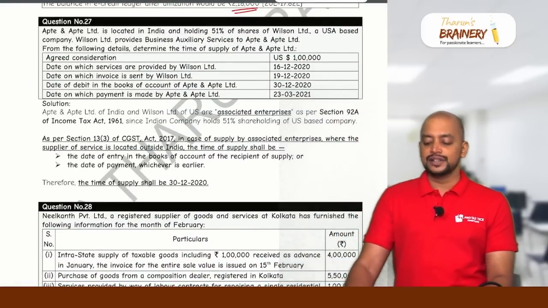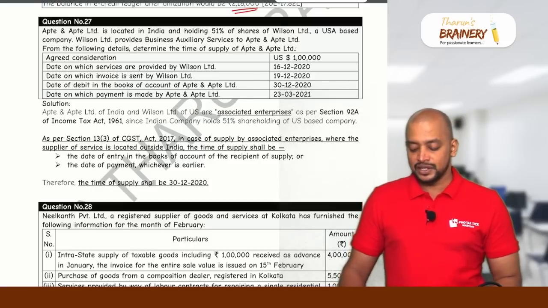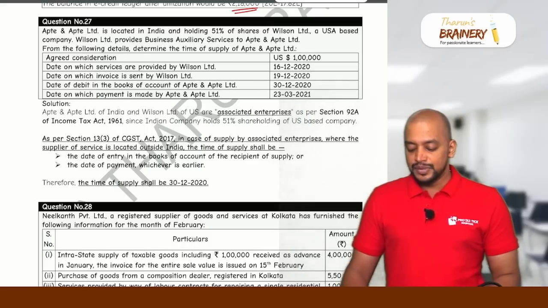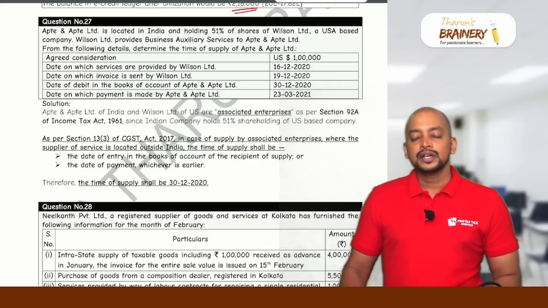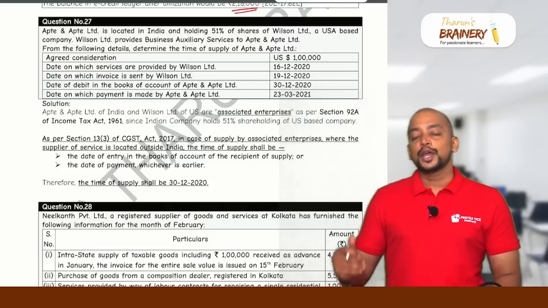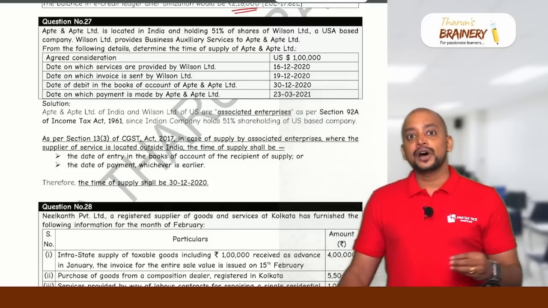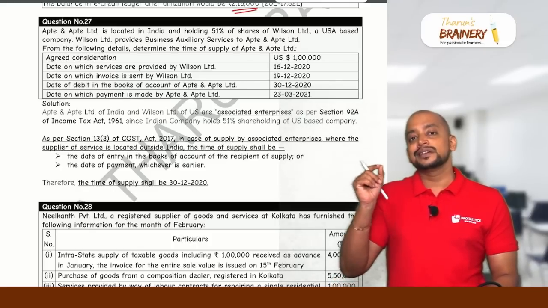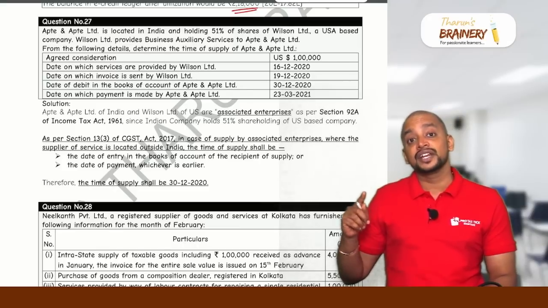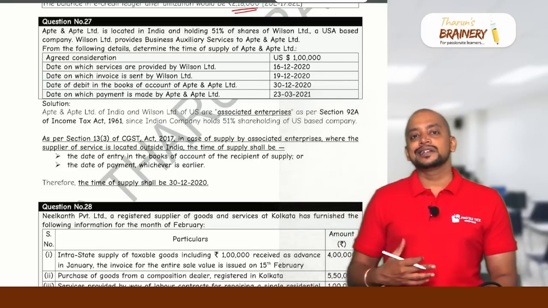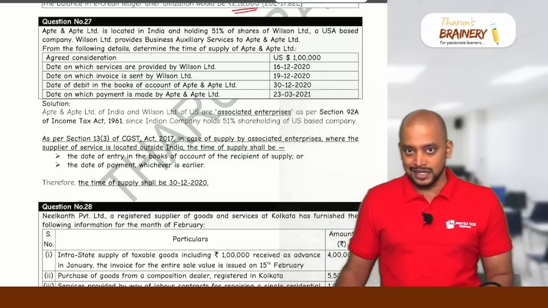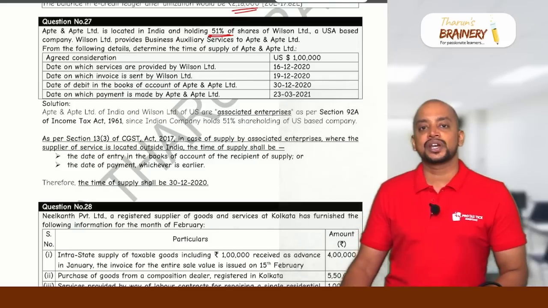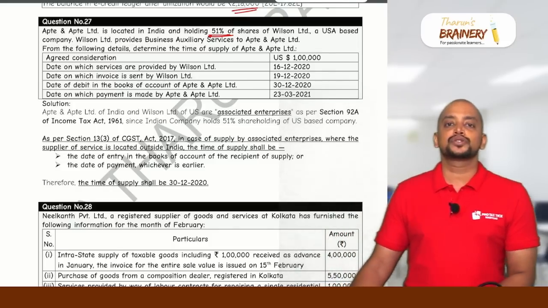Then next question number 27. Apte and Apte Limited is located in India and holding 51% of shares of Wilson Limited, a USA based company. Wilson Limited provides business auxiliary services to Apte and Apte Limited. So this is a case of import of services from associated enterprises. Who are treated as associated enterprises? Associated enterprise is defined under section 92A of Income Tax Act. As per that, if any entity is holding 26% in the other entity, they both are treated as associated. So here, holding 51% shares, definitely it is import of service from associated enterprises.